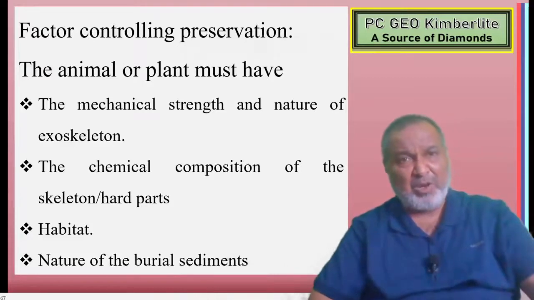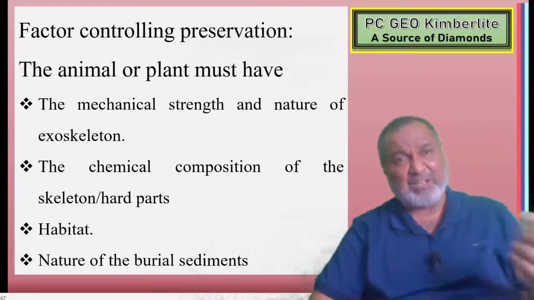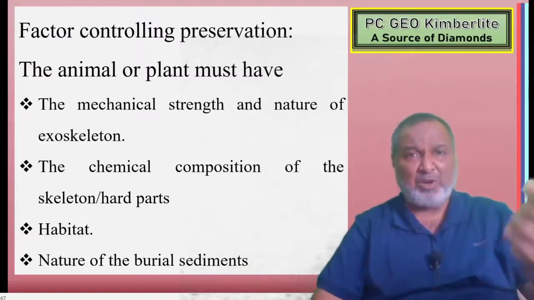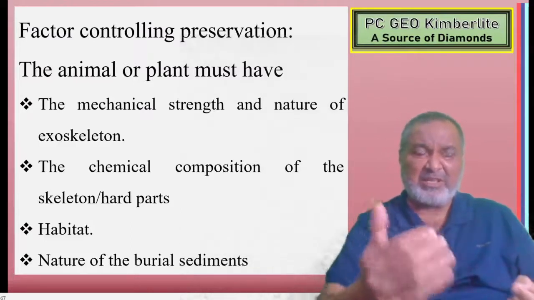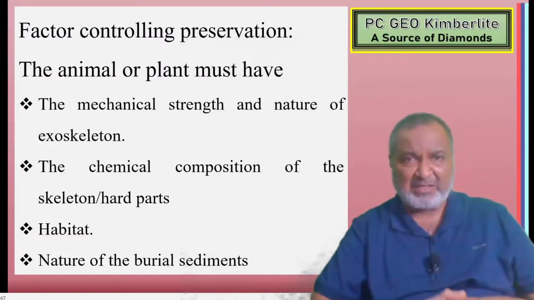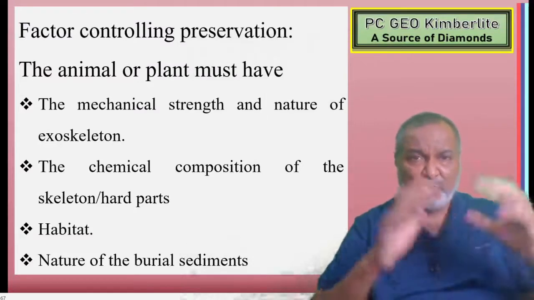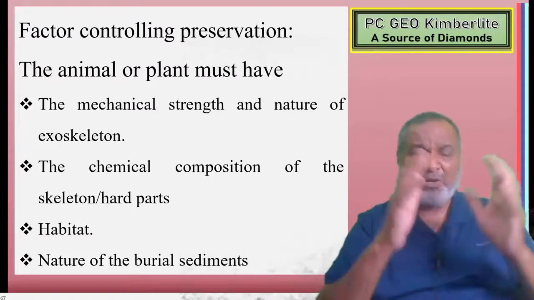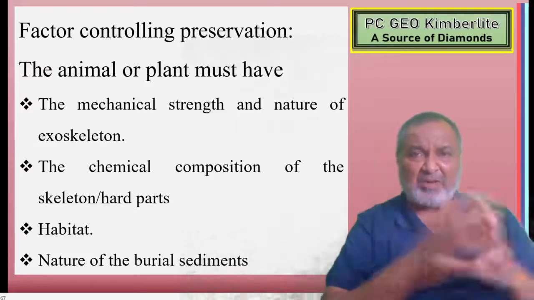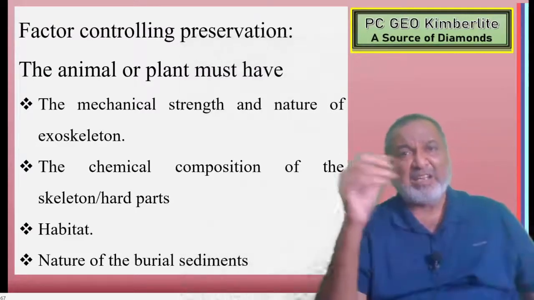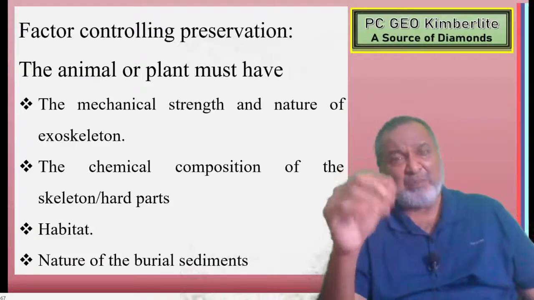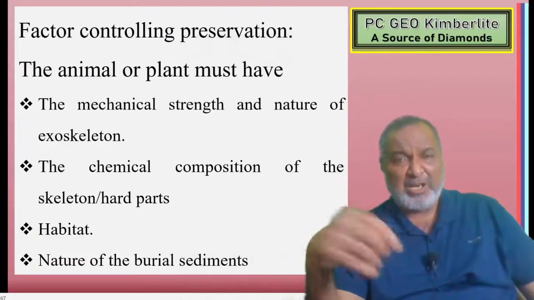Say a Nautilus is there, which contains calcium carbonate. One molecule is dissolved from the surrounding sediment, and one molecule is replaced. Silica will replace it. So slowly, the whole original composition of the test, the Nautilus shell, will be completely transformed into silica.